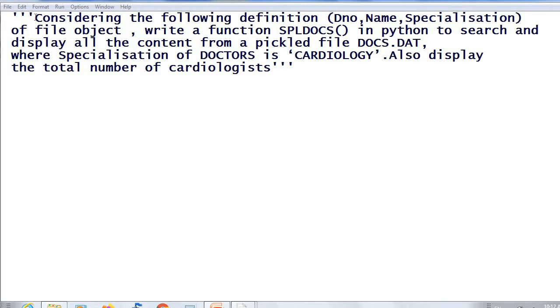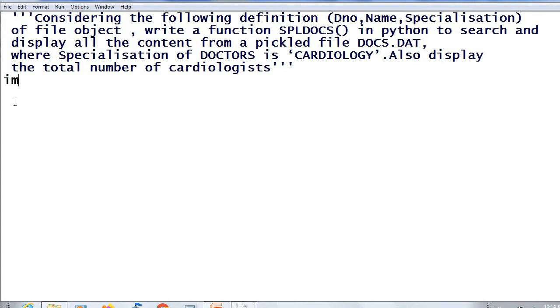Question. Considering the following definition, a tuple with values DNO, name and specialization of file object, write a function SPL docs in Python to search and display all the content from a pickled file docs.dat where specialization of doctors is cardiology. Also display total number of cardiologists.